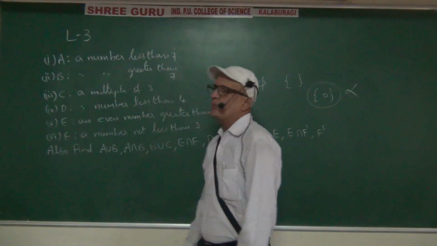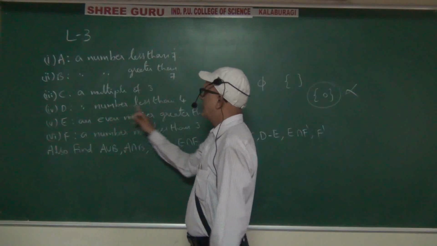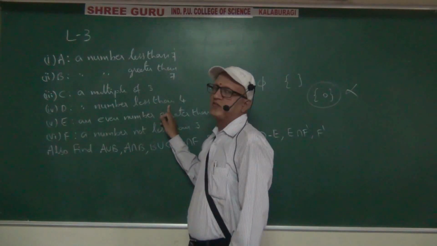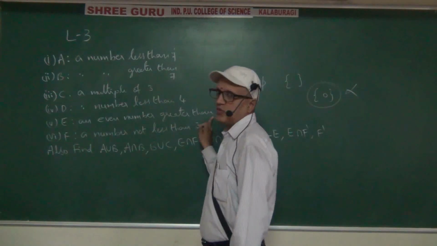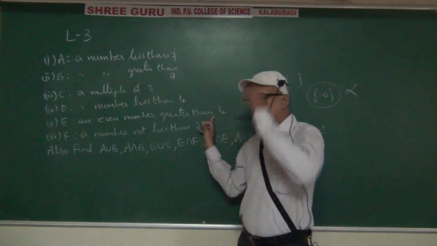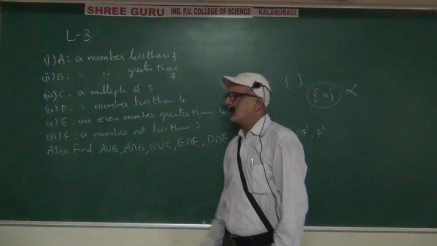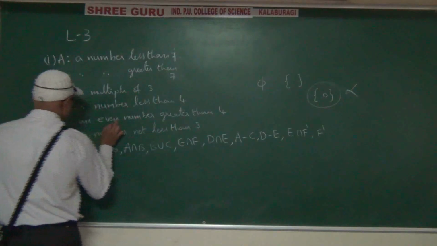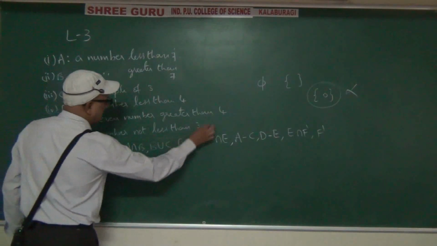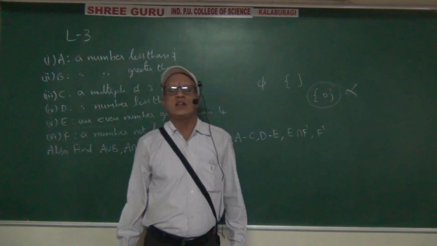Capital C, a multiple of 3, is 3 and 6. A number less than 4 means 1, 2, 3. An even number greater than 4 means 6. A number not less than 3, dangerous one it is.